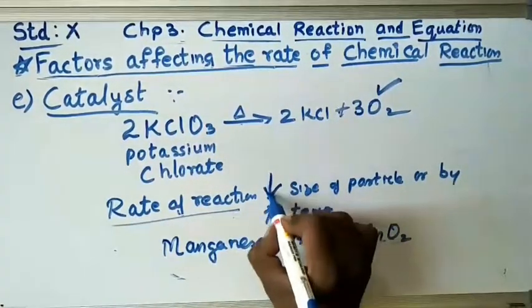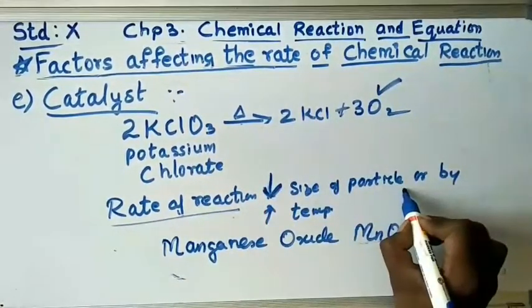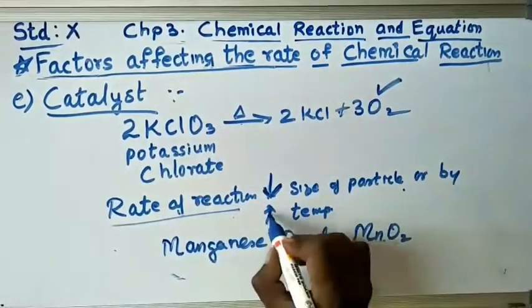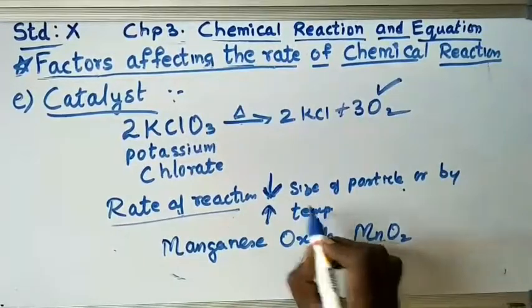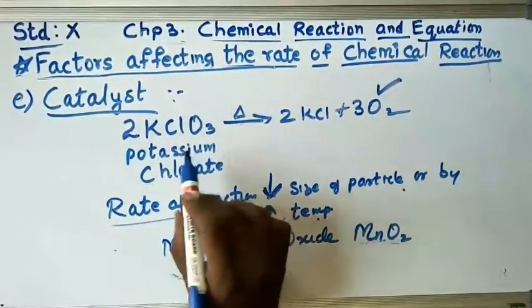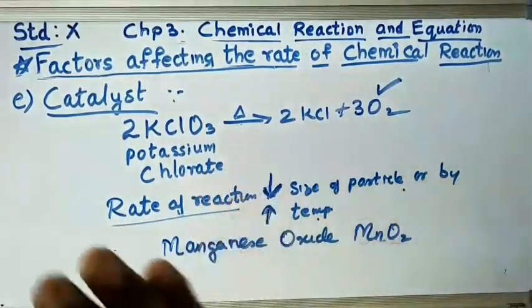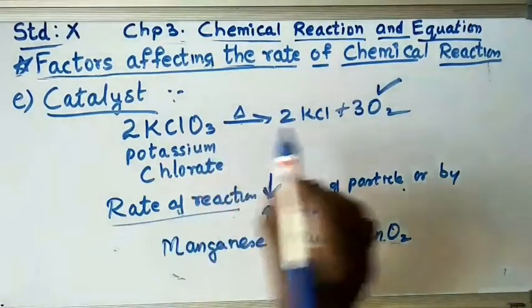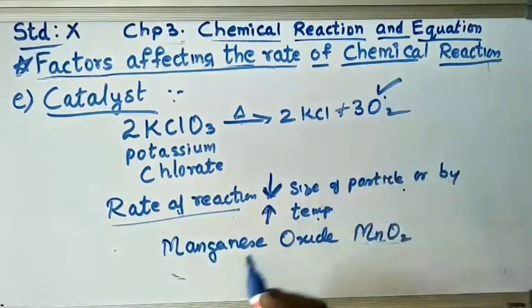As we decrease the size of the particle, there is still no reaction. Even when we increase the temperature, oxygen is not liberated.